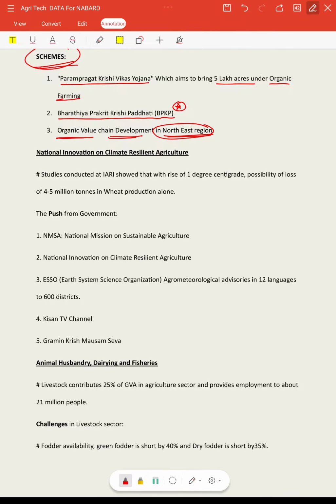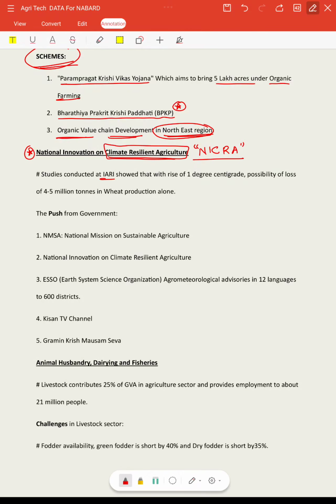Okay. So next, one more important scheme launched by the government to tackle climate change on agriculture is the National Innovations on Climate Resilient Agriculture, right? If you get any question regarding the impact of climate change on agriculture, the data which we are going to discuss now, we can use it directly.